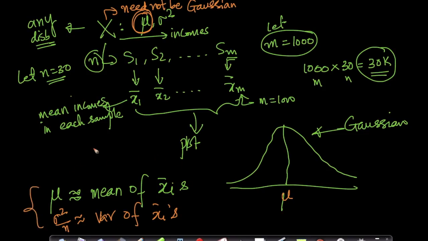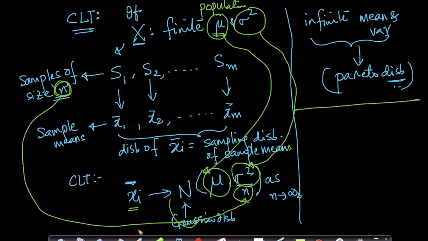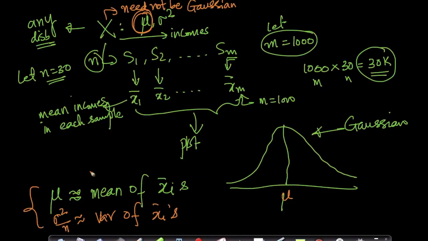Typically, the theoretical part, if you recall, says this is true as n tends to infinity. But in the real world, if your n is greater than or equal to 30, and this is a rule of thumb that statisticians have come up with, this distribution becomes Gaussian.